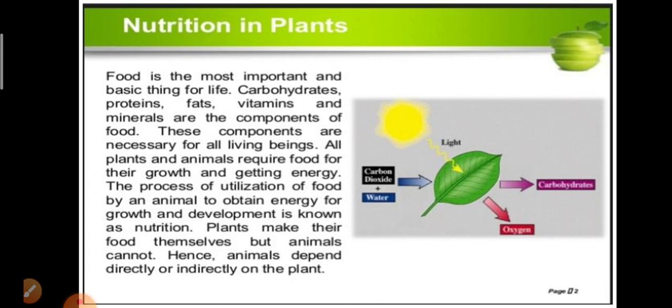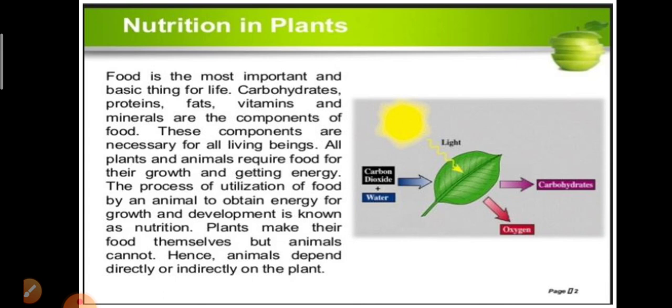The process of utilization of food by an animal to obtain energy for growth and development is known as nutrition. So what is nutrition here? This is a process in which utilization of food by the animal to obtain energy for growth and development is known as nutrition, or the mode of taking food by an animal and its utilization by the body for getting energy is called nutrition.